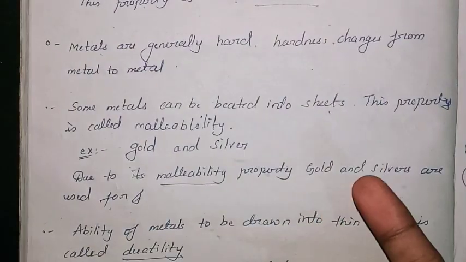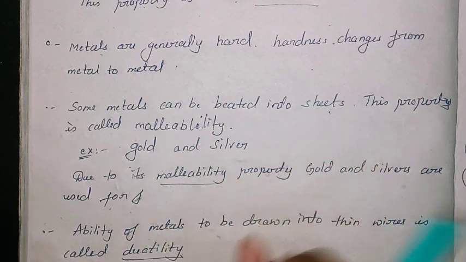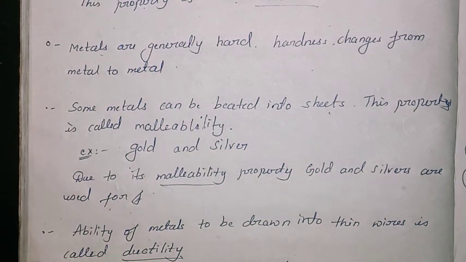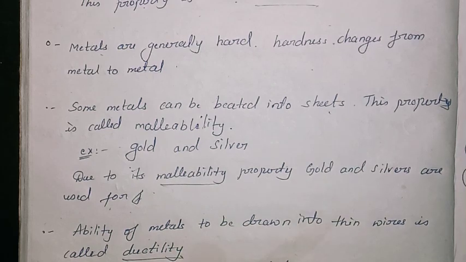Luster means a shining surface. Malleability means the metals can be beaten into thin sheets. And ductility means they can be drawn into thin wires or thin thread. So the metal can be extracted, dragged to make a thin wire. This property is called ductility. So remember malleability, luster, and the ductility property.